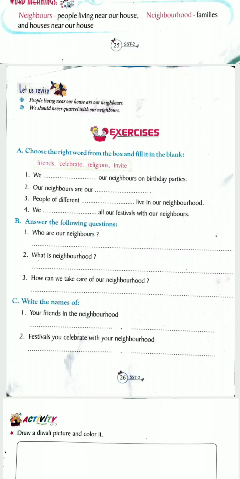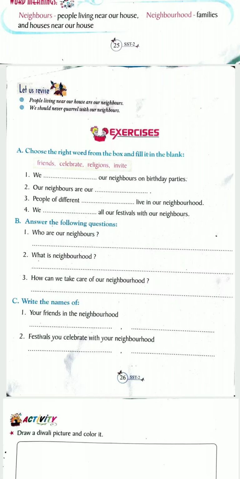Friends. And in number 3, people of different dash live in our neighborhood. So people of different religions live in our neighborhood. People who follow different religions also live near our neighborhood. So you can write religions in number 3. And in number 4, we dash all our festivals with our neighbors. So we celebrate all our festivals with our neighbors. Celebrate. Number 4 in fill in the blanks.